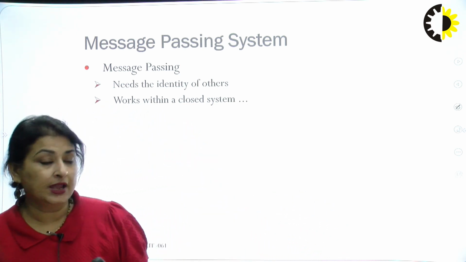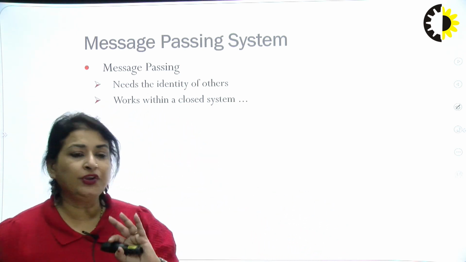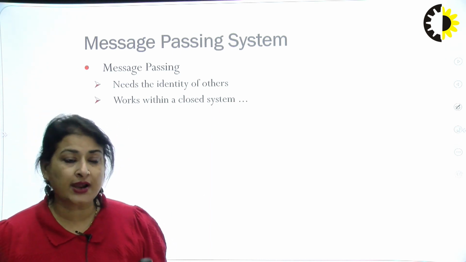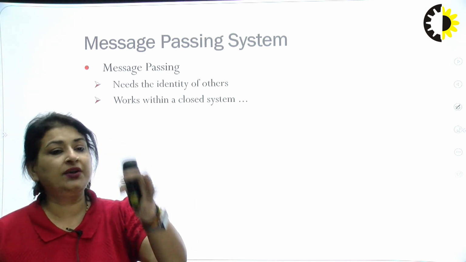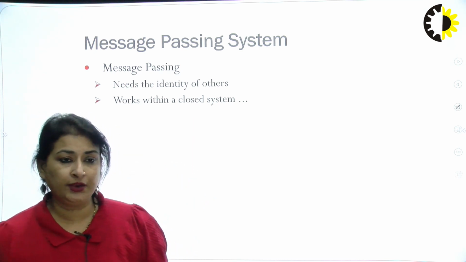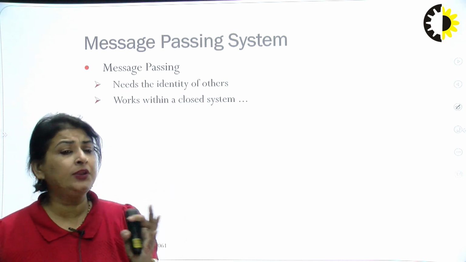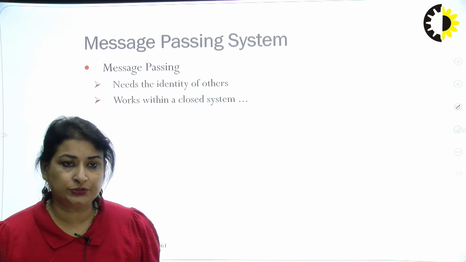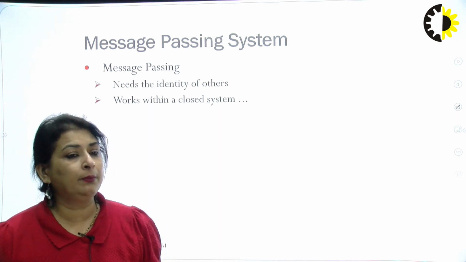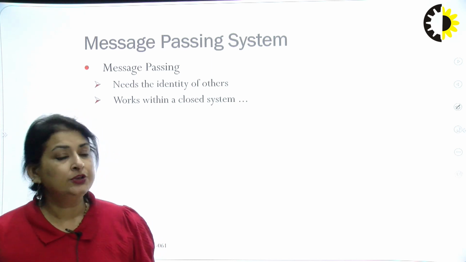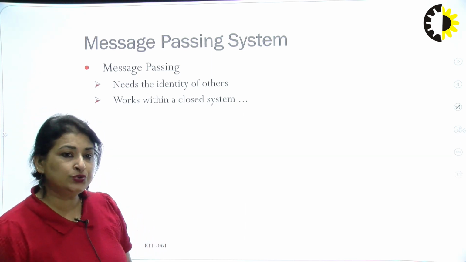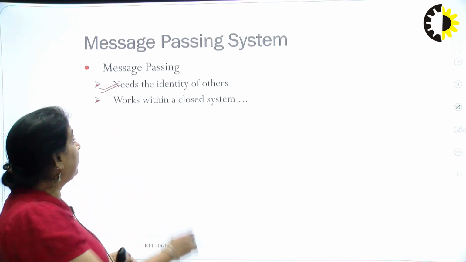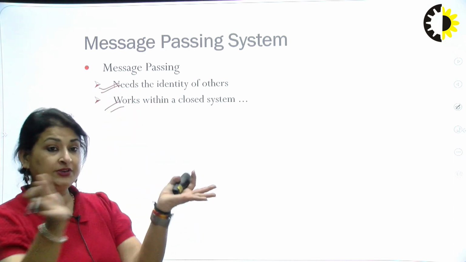the message passing methods. It is similar to how we used to send paper mails, inland letters and postcards, where we should have a specific address for the person to whom I have to send the information. Similarly, you have the same in your normal emails also. If I don't know the email of that person, how would I be able to send the information through mail? So definitely for the paper mails which we used to send, there also we need an identity of the other person, and it works within a closed system, a specific mail.